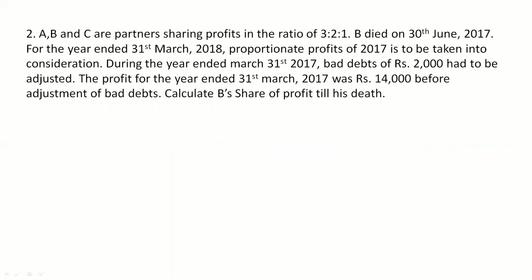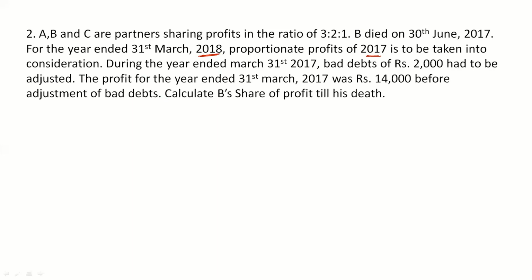Then at last we have this problem. Actually, this is not related to the sales method. This is similar to the very first problem that we have done, but there's a slight change here. So we'll see the question, then we'll understand. A, B and C are partners sharing profits in the ratio of 3:2:1. B died on 30th of June 2017. For the year ended March 31, 2018, proportionate profits of 2017 are to be taken into consideration. That is what we usually do, right?